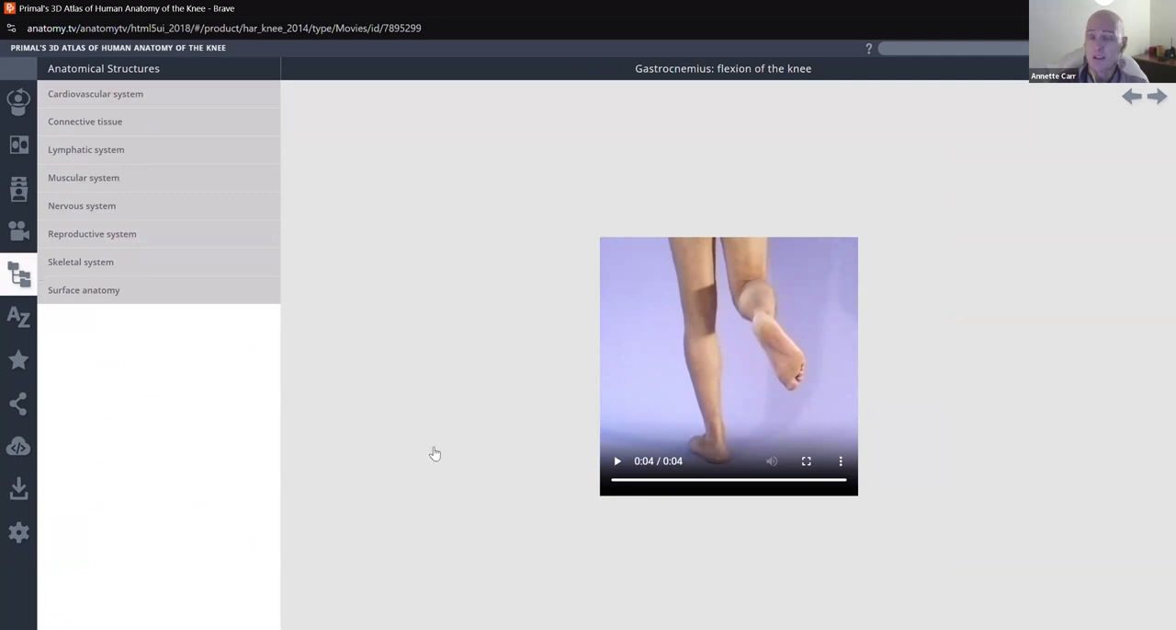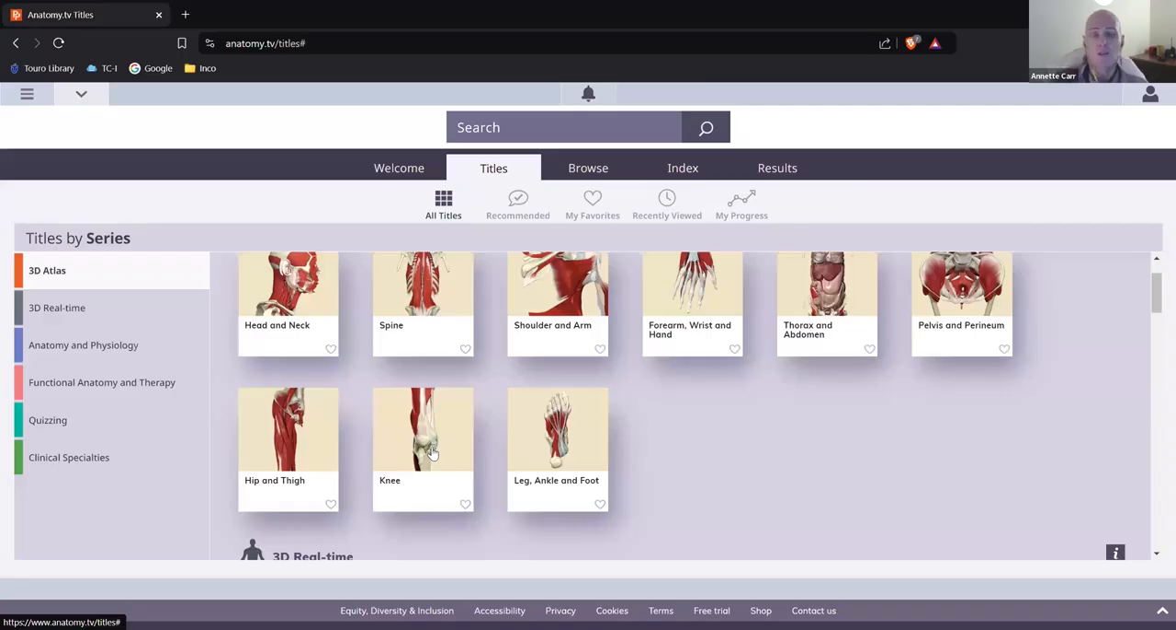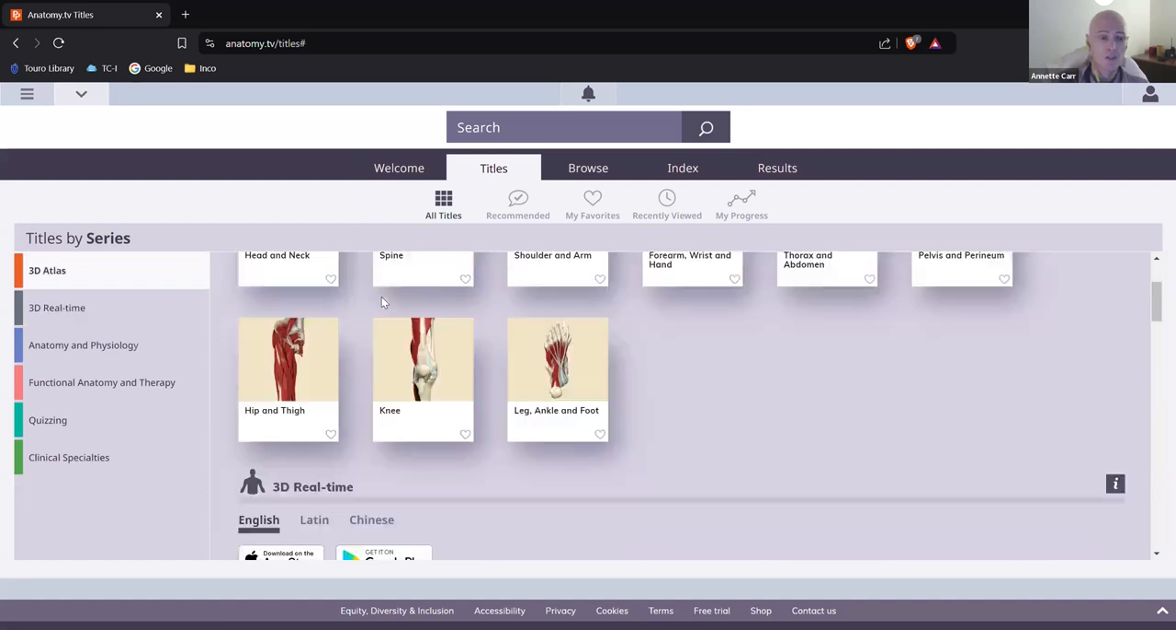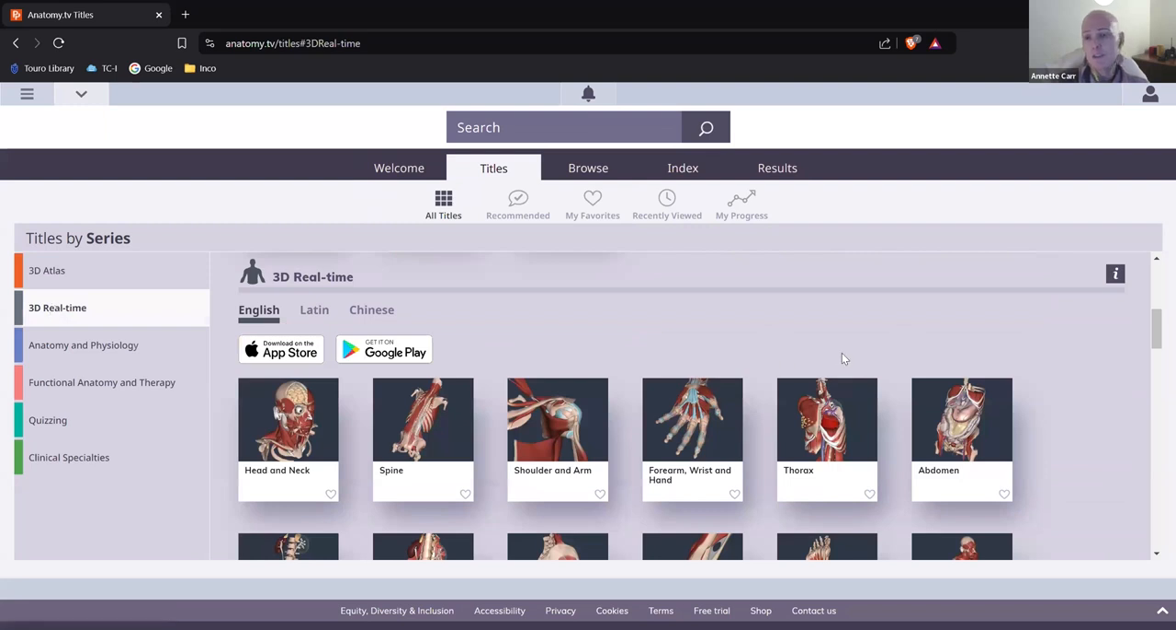We went to knee, just so you don't get lost, because sometimes you can get lost in this, but that's okay. There's always interesting things to look at. So we looked at 3D Atlas. Now the next product here is 3D Real Time. You can either scroll down to it or just click here. And this just gives you a little bit more in-depth analysis of certain bodily areas.